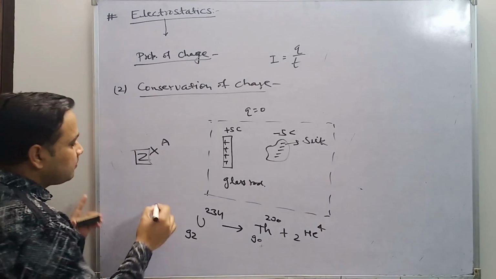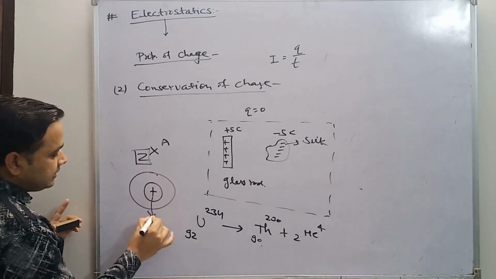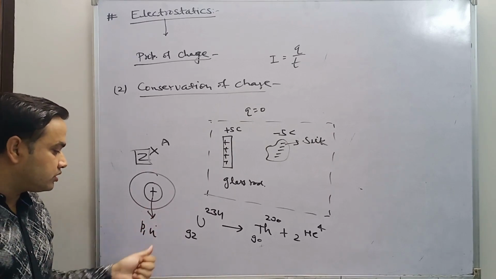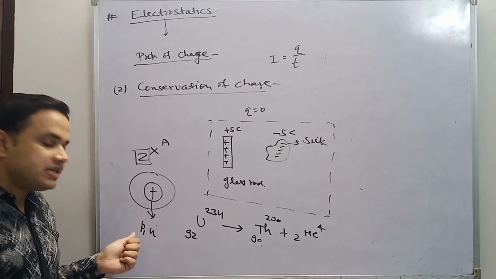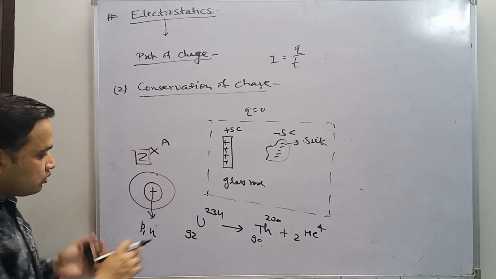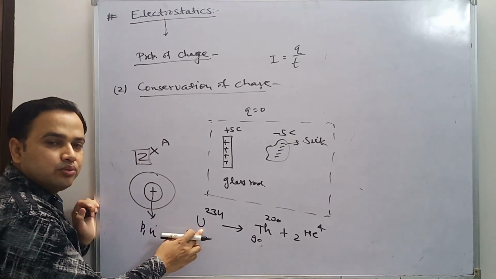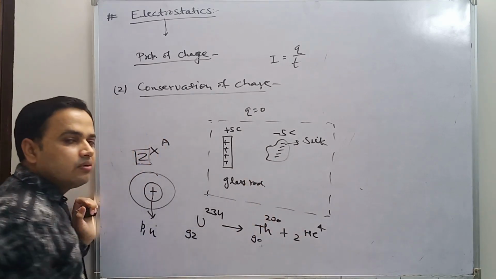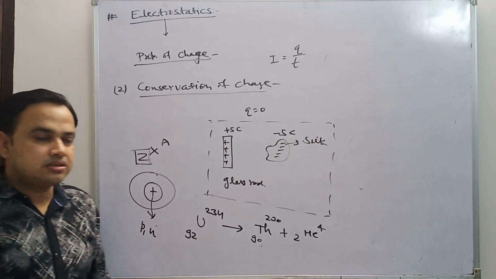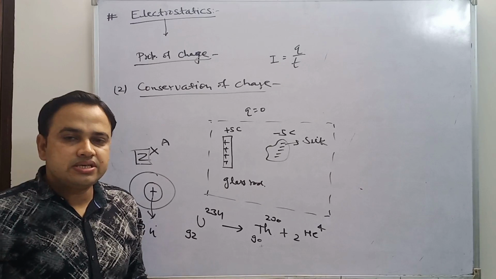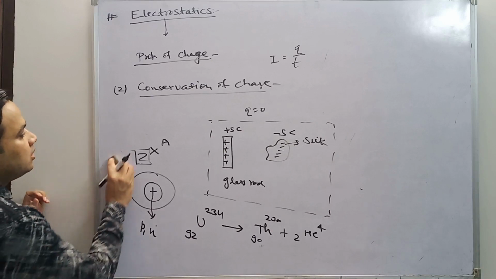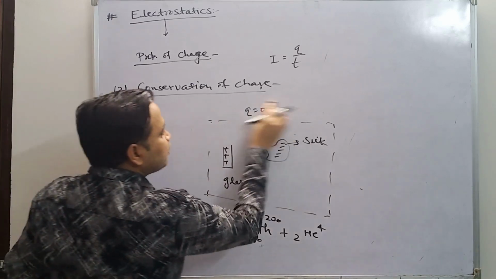Because in the nucleus, as we know, proton and neutron particles are there. They are known as nucleons. Neutron is neutral, but proton has positive charge. So the total positive charge is what? That is equal to Z. So look here, the total charge is 92, and here 90 plus 2 is equal to 92. So this is also an example of conservation of charge. So the total charge of an isolated system is always conserved. That is known as conservation of charge. This is a very important property of charge.